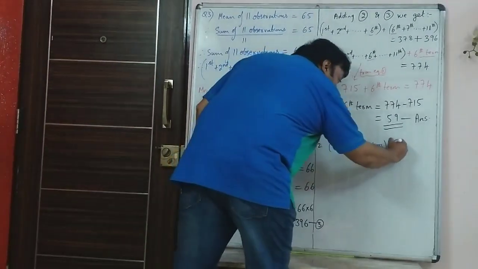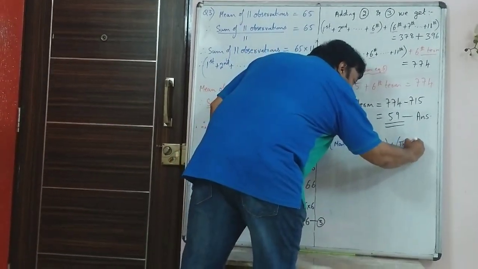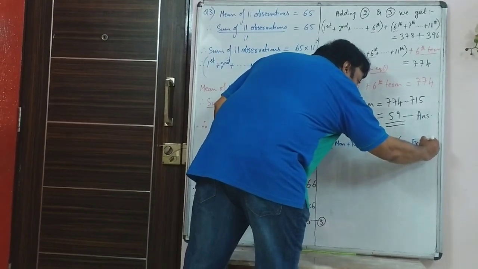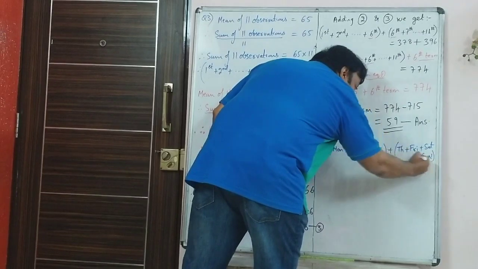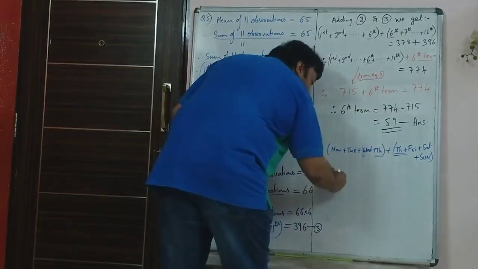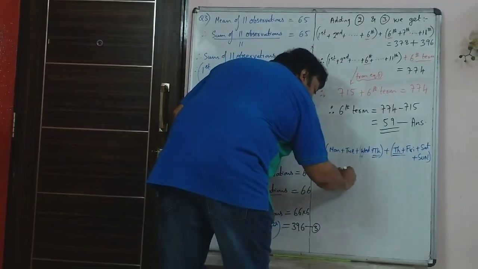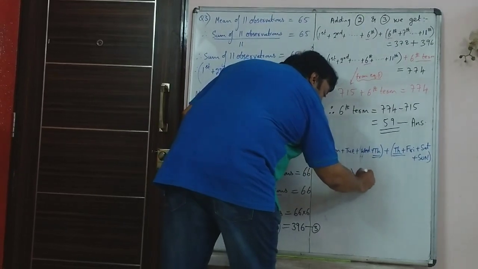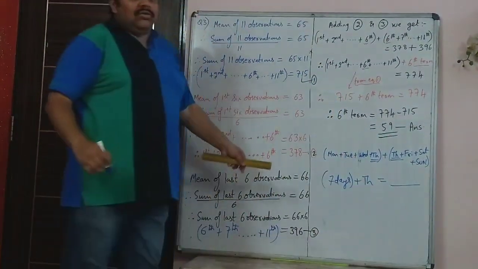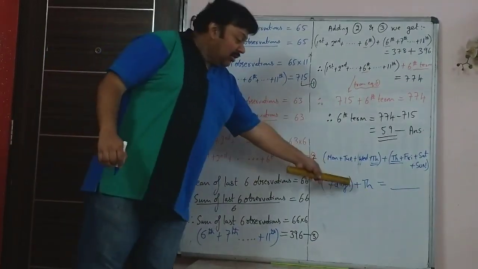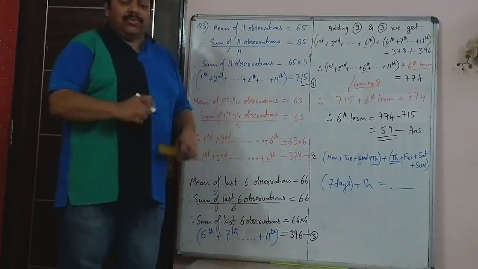And then you had Thursday, Friday, Saturday and Sunday. And because Thursday was repeated, the entire week of 7 days plus Thursday's temperature was given, sum of all those temperatures. So you could find what was Thursday's temperature separately.